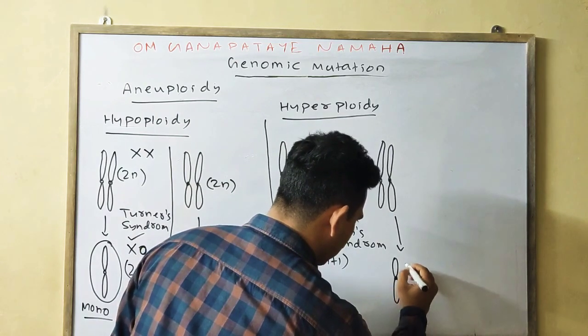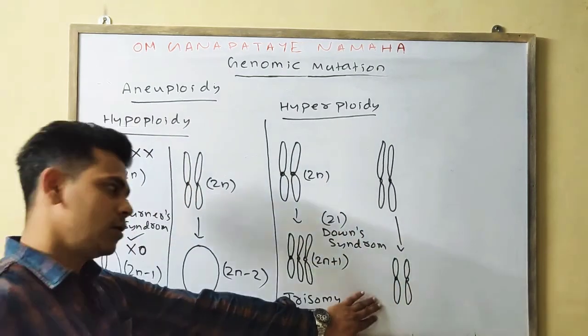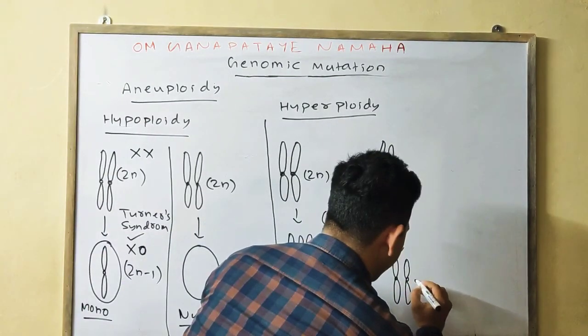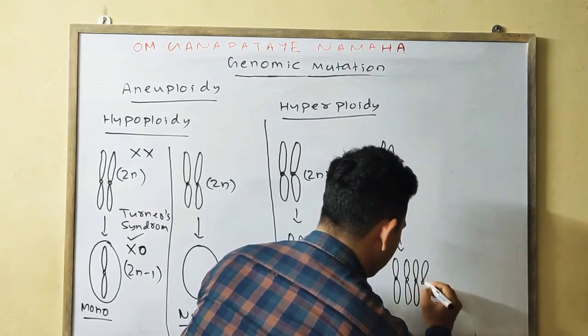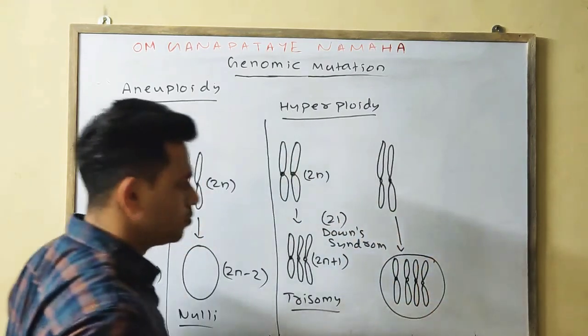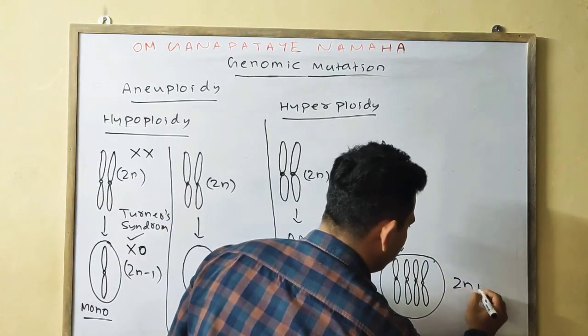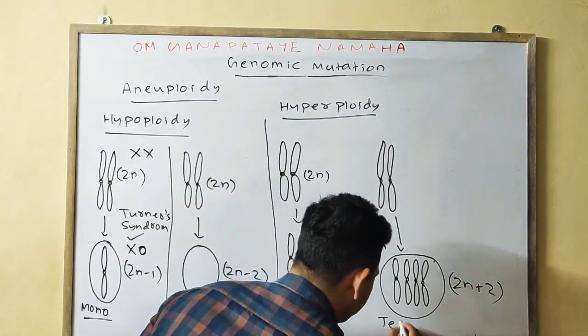This one is your general 2 chromosomes. More 2 chromosomes will get added. As 2 chromosomes get added, we will write 2n plus 2. This is nothing but your tetrasomy.